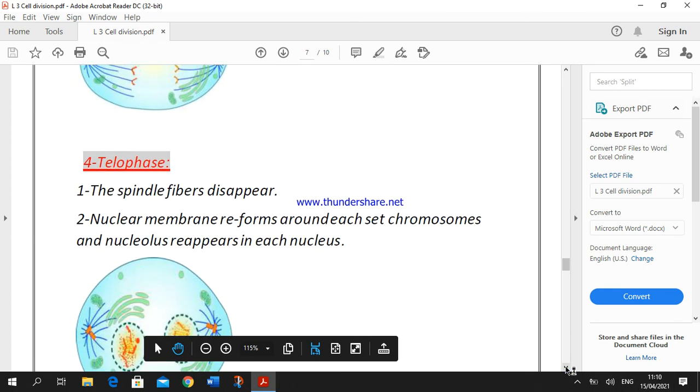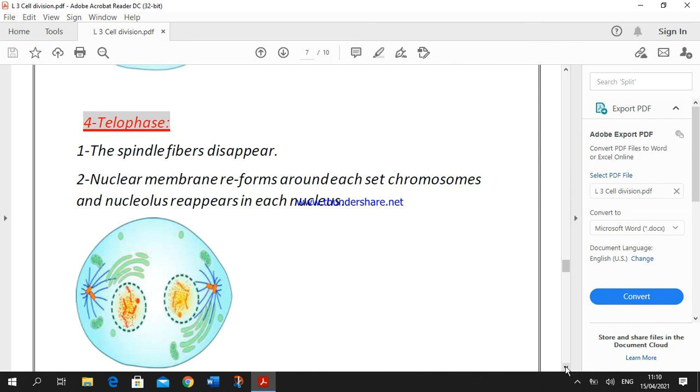After that, the last phase, known as telophase, is the opposite of what happened in prophase. The spindle fibers disappear, the nuclear membrane reforms around the set of chromosomes that migrated to each side of the cell, and the nucleolus reappears in each nucleus.